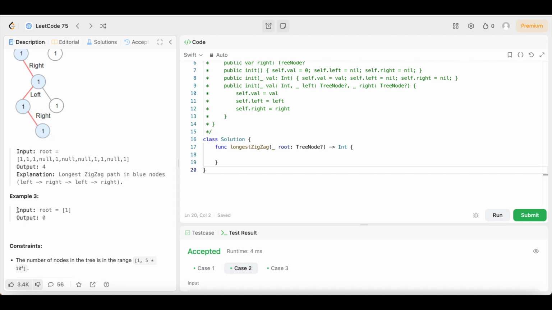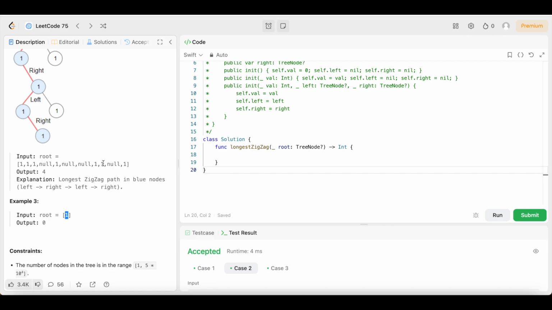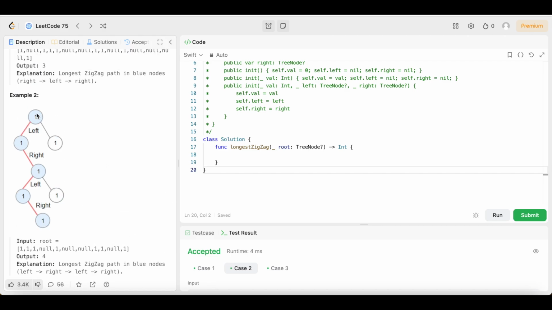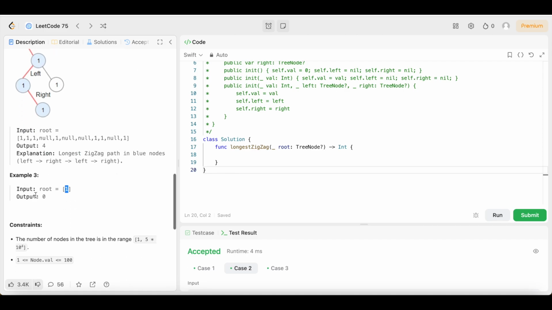And then we have this one, just one node. The output would be 0 because it's not going anywhere. It's just one value and everything else would be null. That's why the output is 0. It's basically like if this was the only one and both of these are null, we wouldn't have anywhere to go, so it would be 0. That's why the output is 0 in example 3.